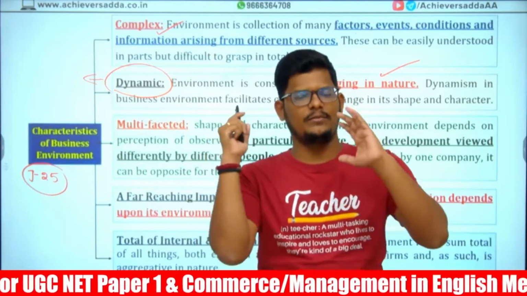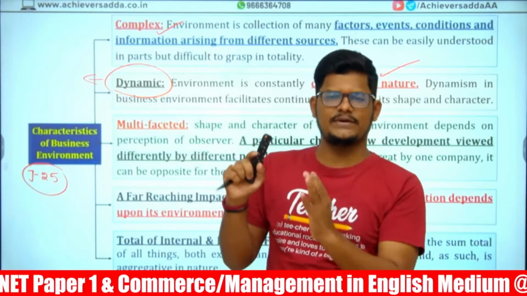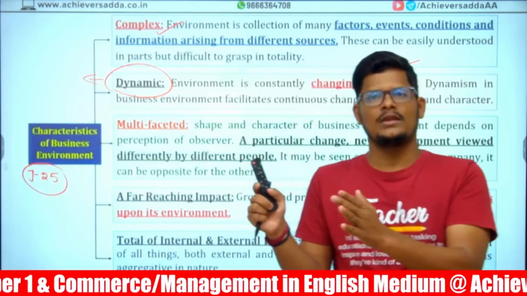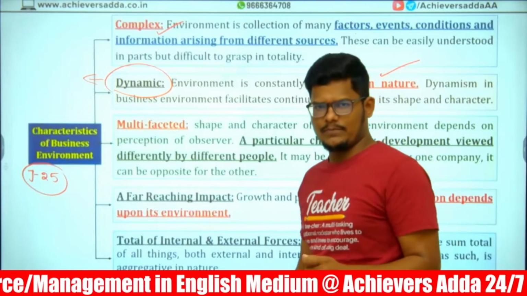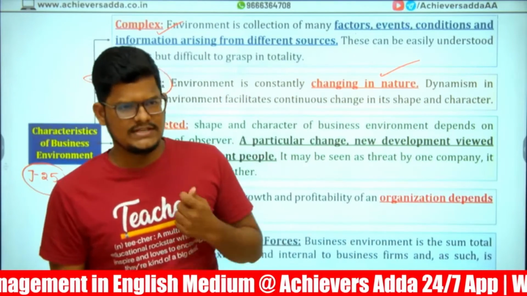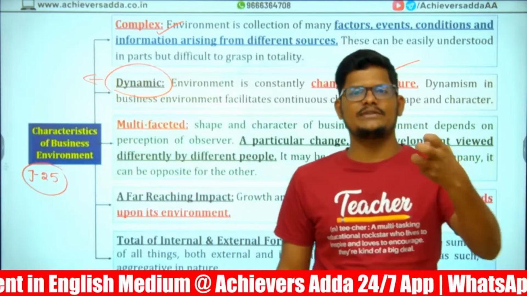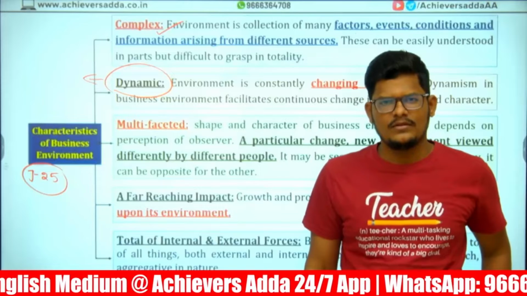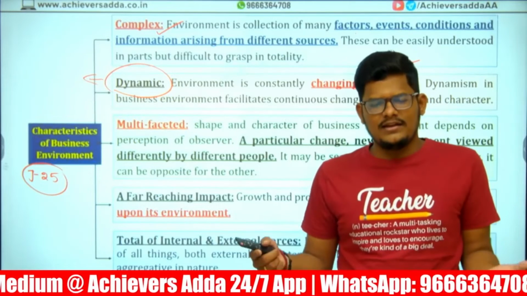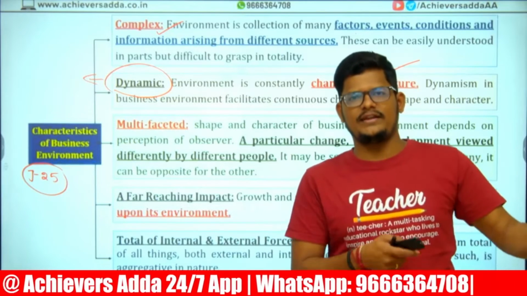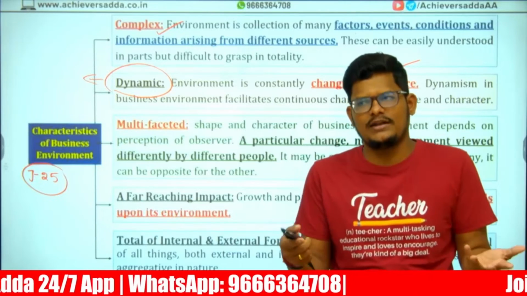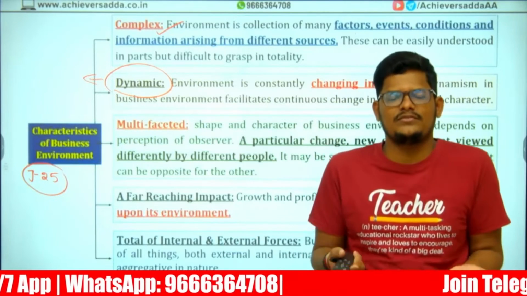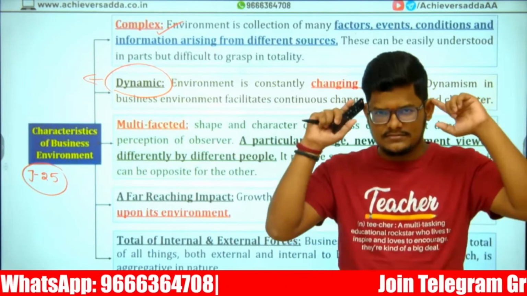Government will perceive from the government point of view, the consumer from the consumer point of view, the businessman from the business point of view. Let me take an example: GST. On the introduction of GST, if you ask the business person, he will cry. We are earning this much and finally we have to pay 28%, 18%, 12% GST to the government and the remaining goes to commission and intermediaries. After that we are not getting anything. That is the business perception.